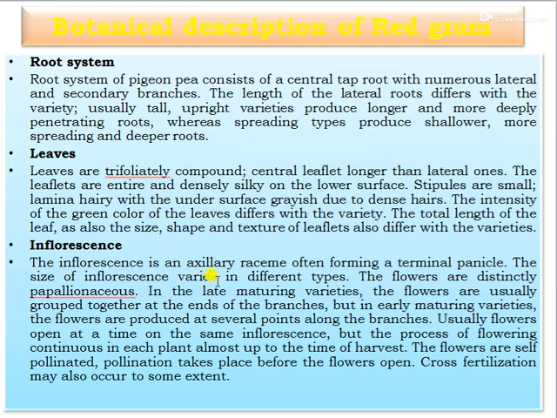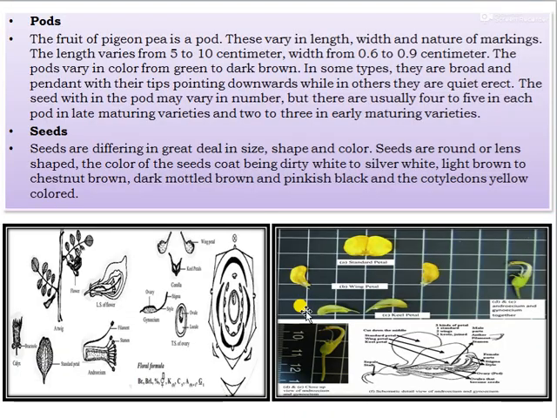The inflorescence is an axillary raceme, often forming a terminal panicle. The size of the inflorescence varies with different types. The flowers are distinctly papilionaceous type, and in case of the late maturing variety, the flowers are usually grouped together at the end of branches.